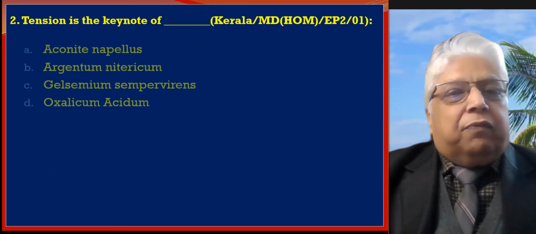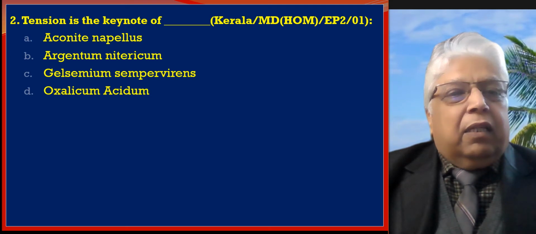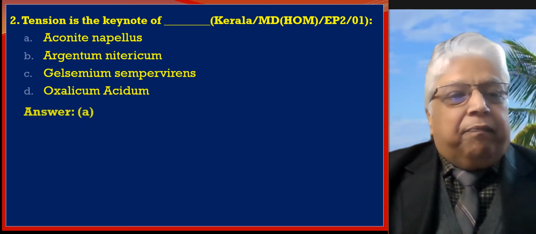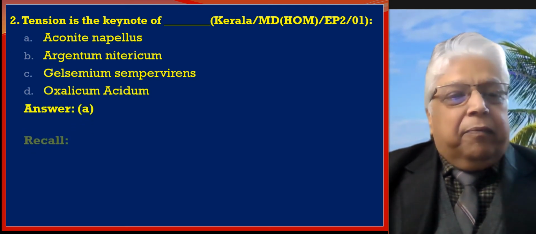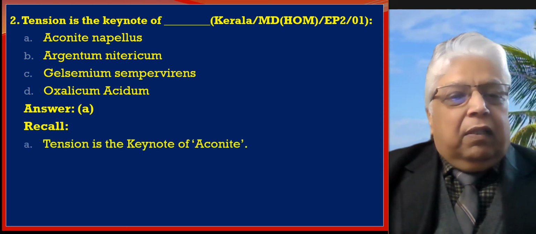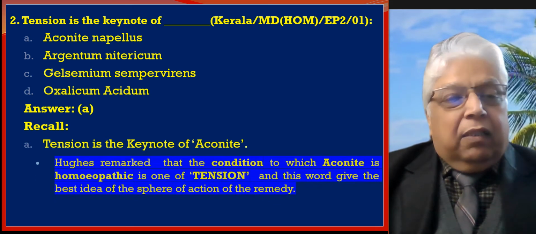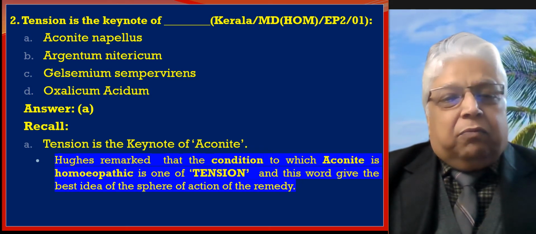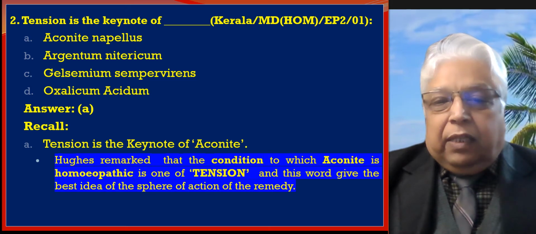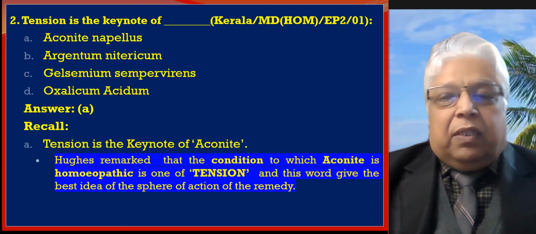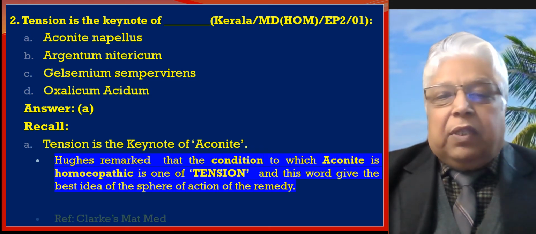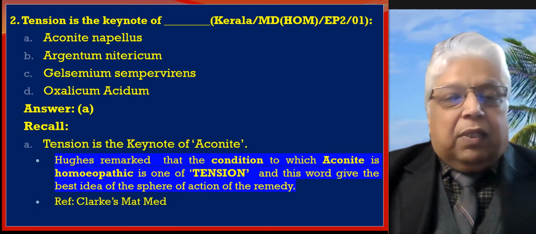Tension is the keynote of, fill in the blank: Aconite napellus, Argentum nitricum, Gelsemium, Oxalicum acidum. Answer is A. Let us recall, tension is the keynote of aconite, and Dr. Hughes remarked that the condition to which aconite is homeopathic is one of tension, and this word gives the best idea of the sphere of action of the remedy. Reference is from Clarke's Materia Medica.